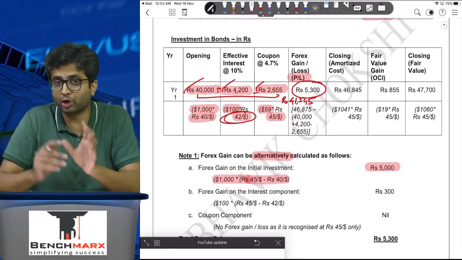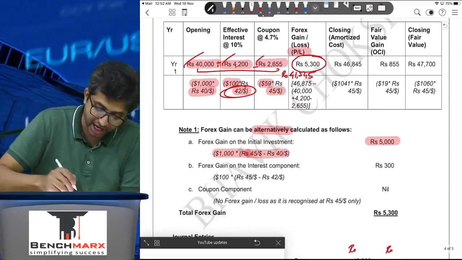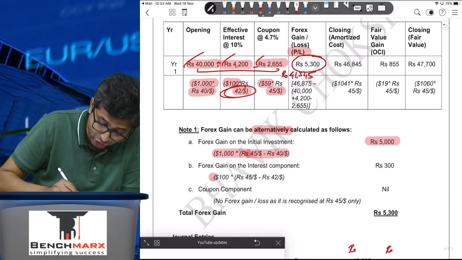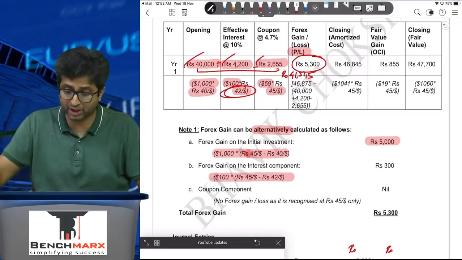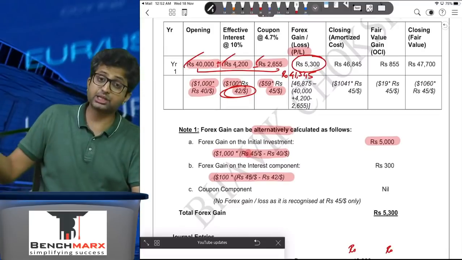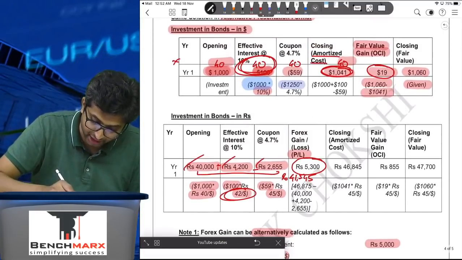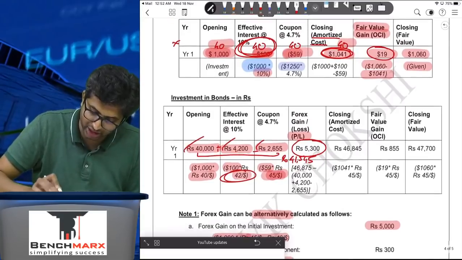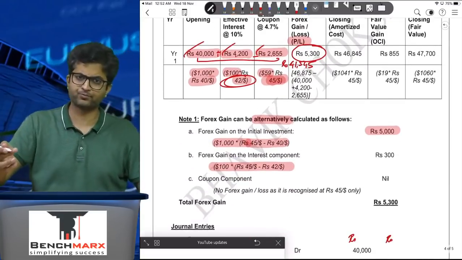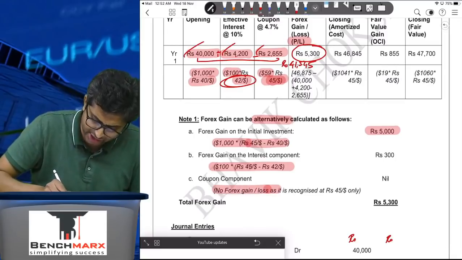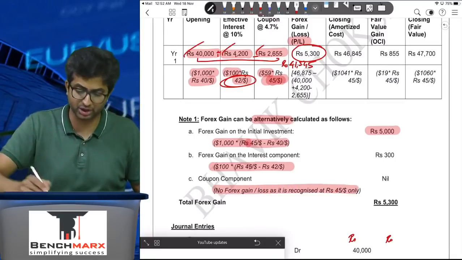However, in 1041, when you convert, this is at 45, and hence the foreign exchange gain or loss on the interest component is 100 into 45 minus 42. In 1041, you also have a minus 59, but this minus 59 is converted at 45 only, and in 1041 it is also at 45, and hence there is no foreign exchange gain or loss, as the coupon is at 45 only.